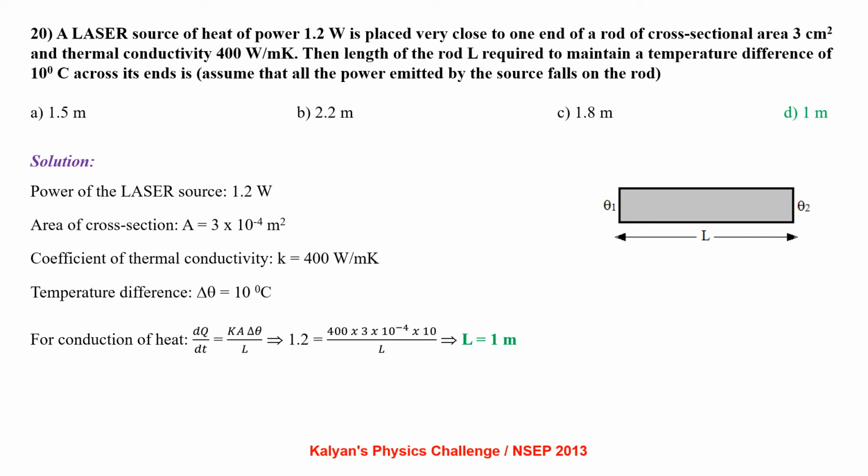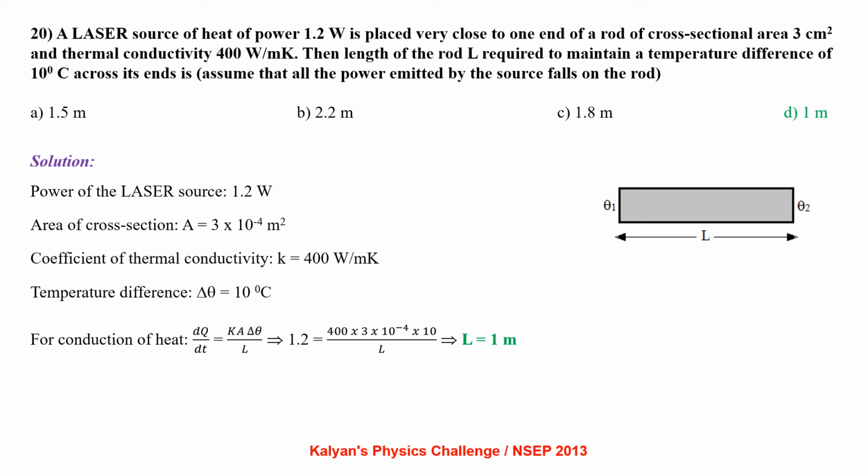Area of cross section is 3 into 10 power minus 4 meter square. Coefficient of thermal conductivity is 400 watt per meter Kelvin. The temperature difference required is 10 degrees centigrade. For conduction of heat, we can write dQ by dt equals KA into delta theta by L. So 1.2 equals 400 into 3 into 10 power minus 4 into 10 by L, which gives us L